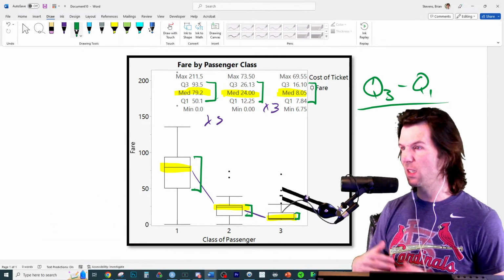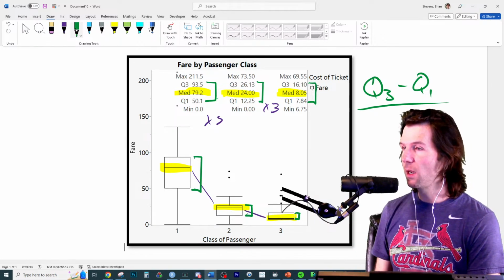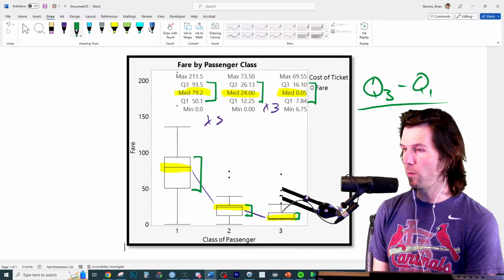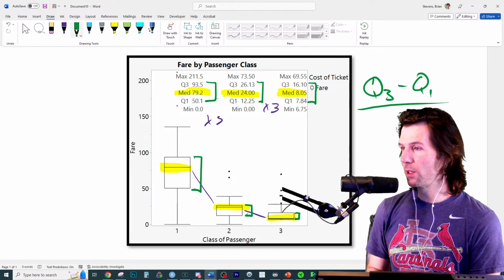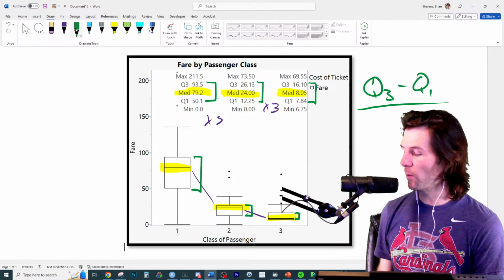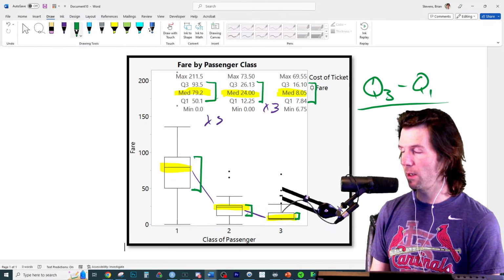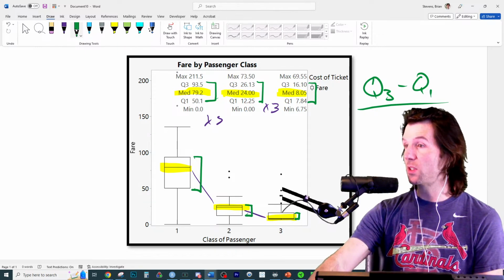So the idea is not to just list all the values and say this is the this, this is the this. The idea is to compare and contrast, which I'm going to do right here by computing the IQR for each, and that will allow me to compare the what of the data. Think of the S word that IQR measures. Shape, center, and then the last one is what IQR analyzes for us. So IQR is a metric of how what out the data is. Not shape. Good answers. It's based on shape.